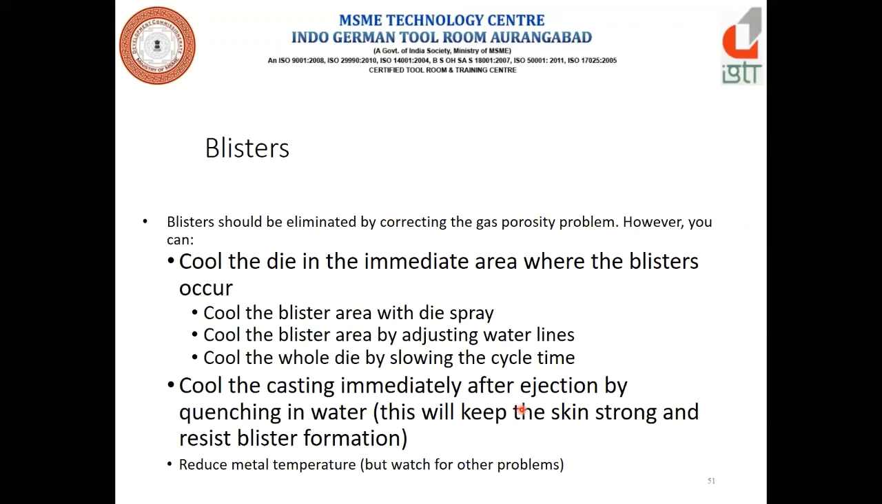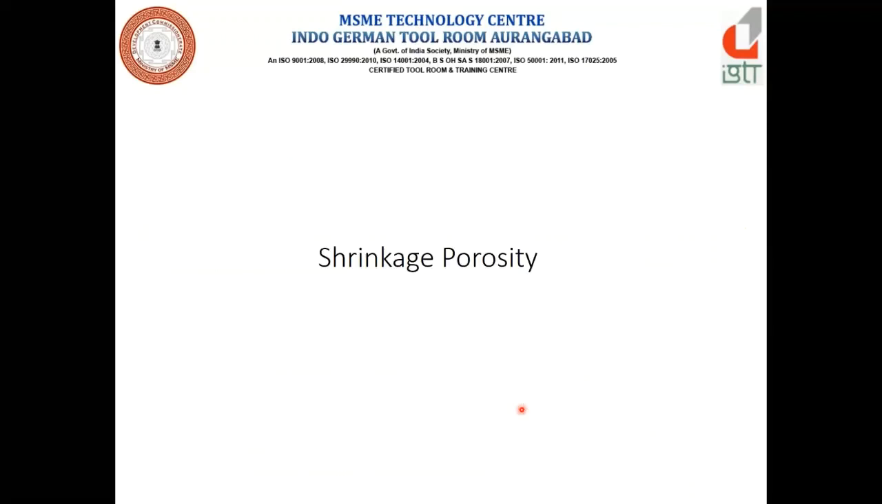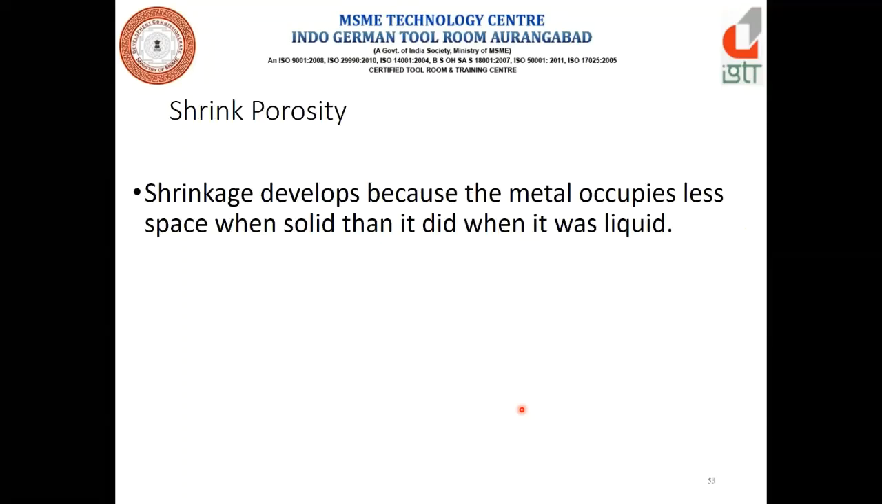Now the second is, we have seen the gas porosity. Now the types of gas porosity we have seen. Now the shrinkage porosity. Where does shrinkage porosity happen? Basically, as yesterday Pratik also discussed in the simulation part, wherever the part thickness is more, in that the shrinkage porosity happens.